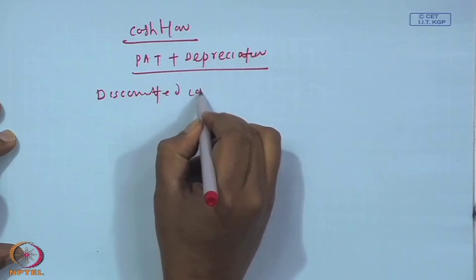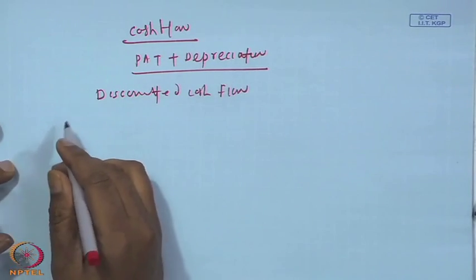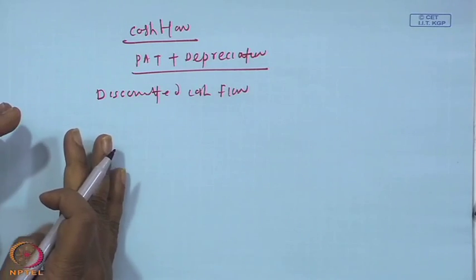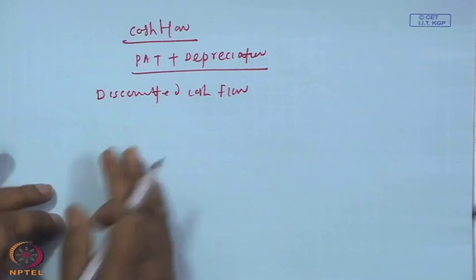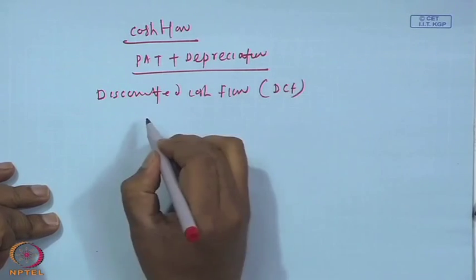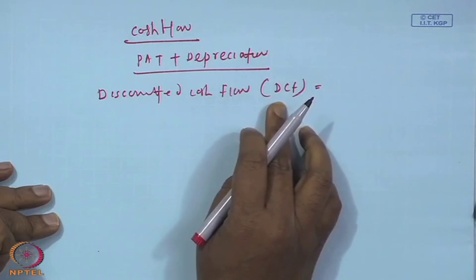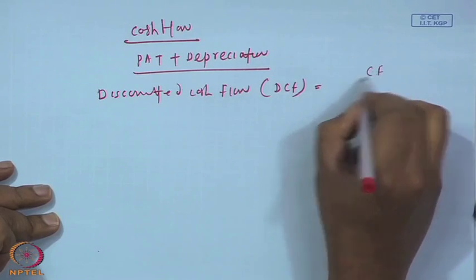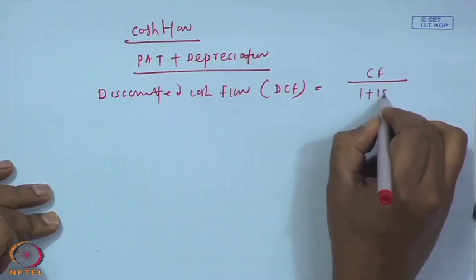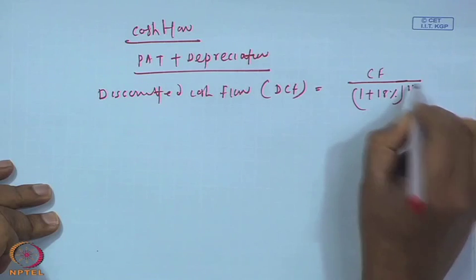Because our investment of 4,000 crores is today and these cash flows are in the future, we bring them to present value by discounting at 18%, our cost of capital or discount rate.